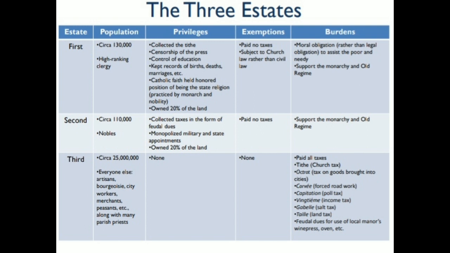They were paying all taxes and the king was not having any treasury. He was doing all his expenses with these taxes which were given by the third state.